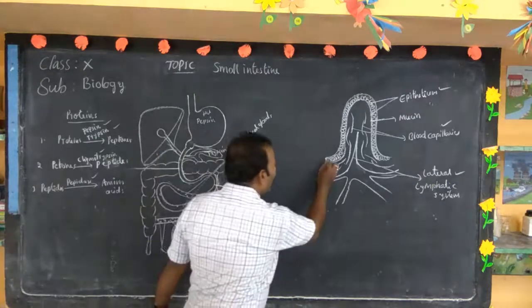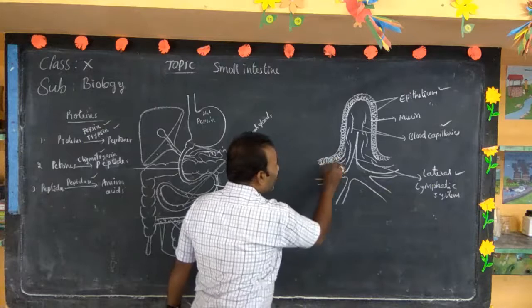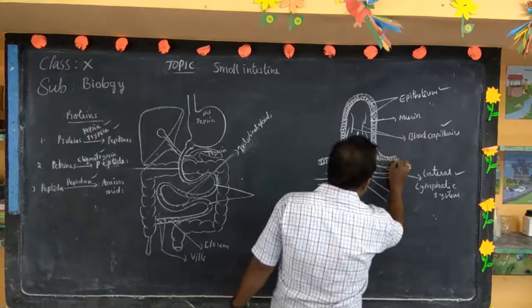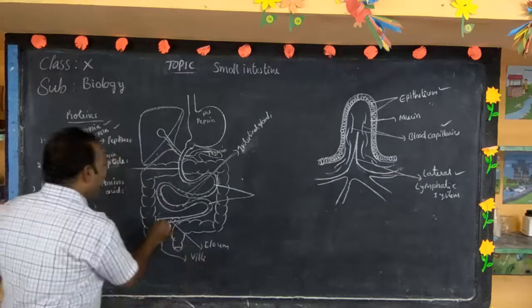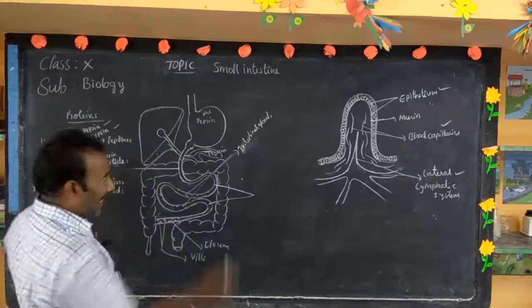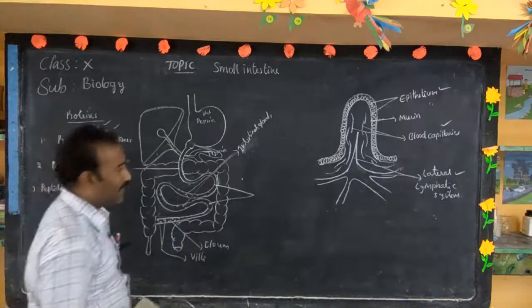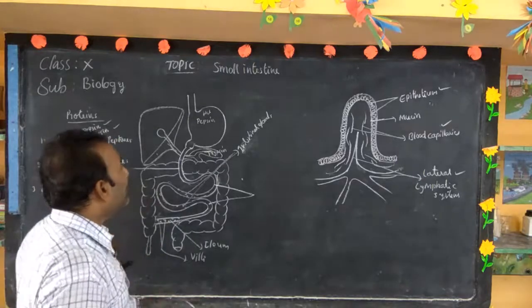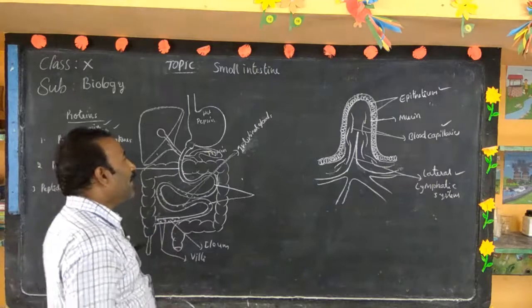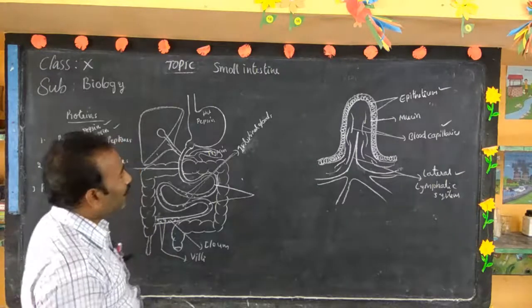So, generally, what is the function of this villus? Villus helps in the absorption of digested food from ileum to blood. It is also an important question for 2 marks and even 4 marks. Describe the structure of the villus and what are the functions of this villus.